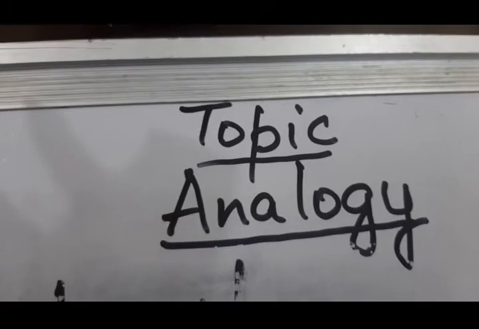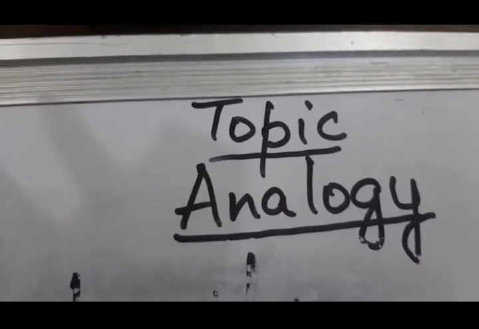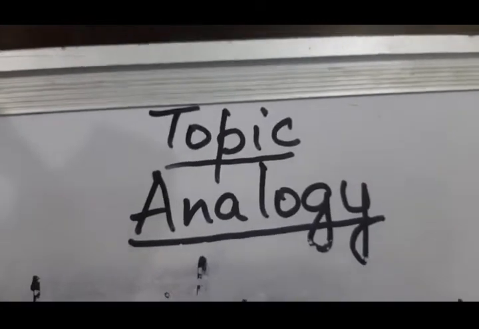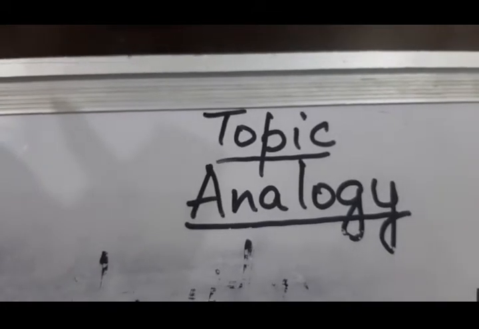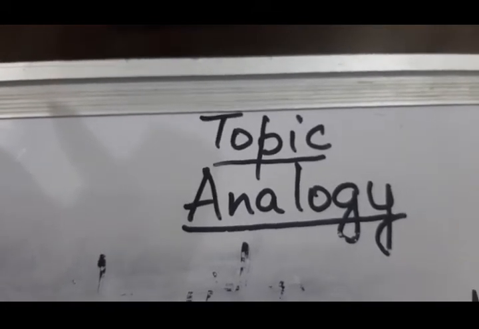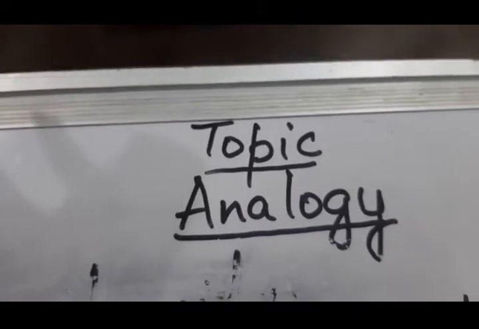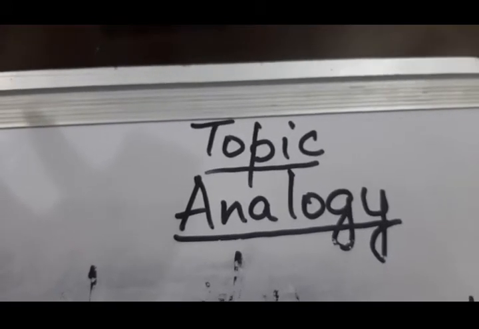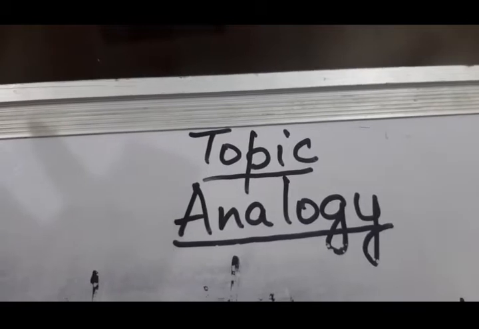Children, in the questions related to analogy, we have to find out the relationship between words, letters and numbers which are given in the questions. Another similar relation has to be identified from the alternatives provided. In this way, we can solve the questions of analogy. To understand analogical relationship, let us consider an example.